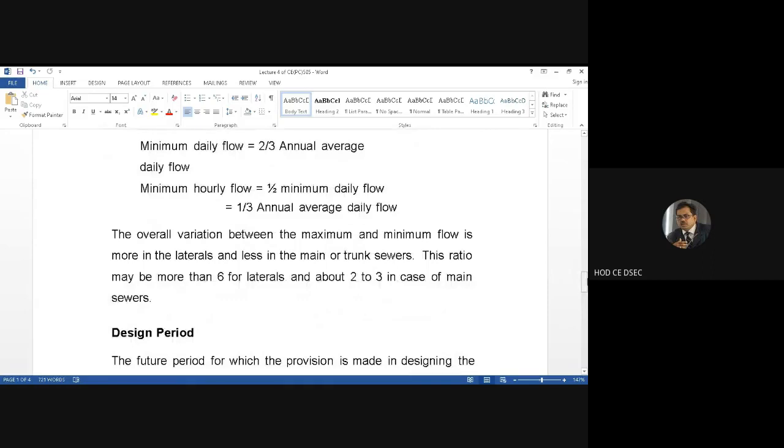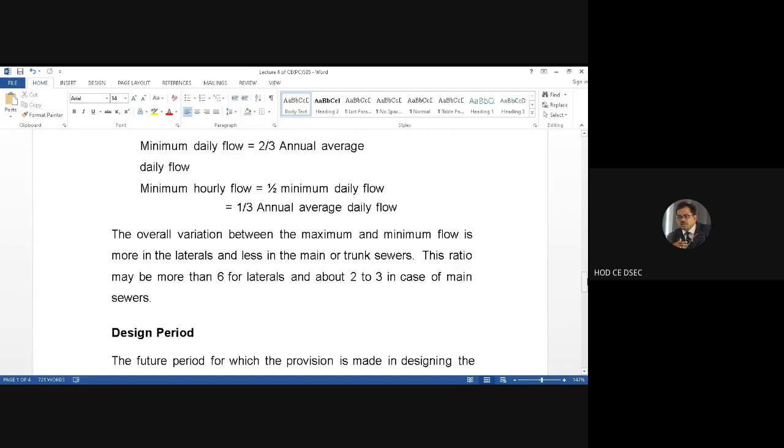So the overall variation between the maximum and minimum flow is more in the laterals, because in laterals, that is the minimum size there which you have seen, the maximum peak factor is there, and the minimum flow also has to be maintained in the lateral. So the overall variation between the maximum and minimum flow is more in the laterals and less in the main trunk sewers.